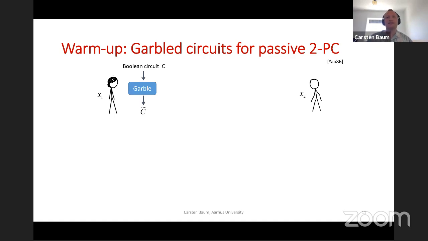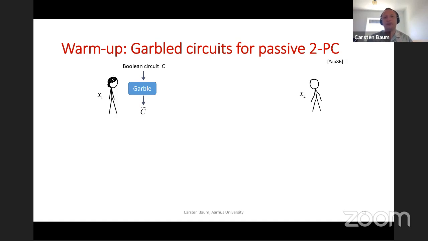So for our construction, since we want to get MPC in constant rounds, let's start with garbled circuits, because the way we're going to get to constant rounds is by using garbled circuits. And so how does garbling work for, let's say, passive two-party computation? Well, there's Alice and there's Bob, and Alice takes the circuit and throws it into an algorithm which is called garble, and that's going to output a version of the circuit that is very